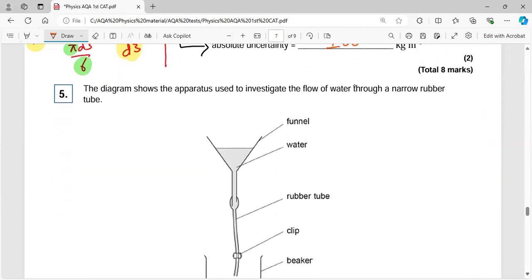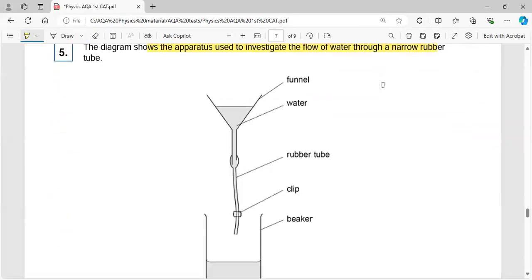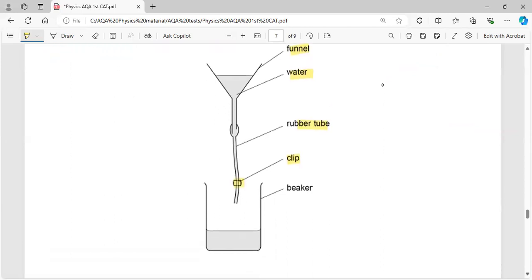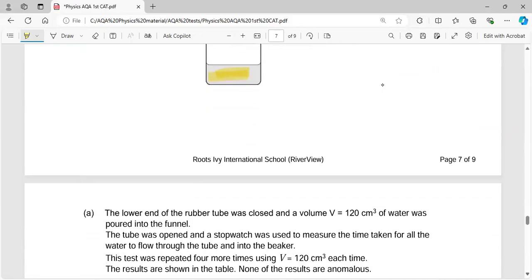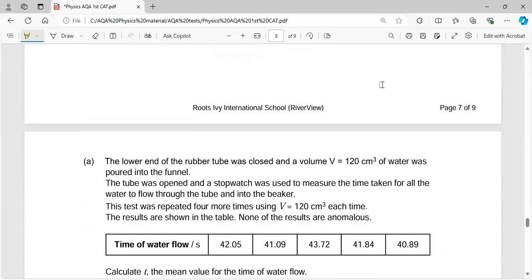Okay, moving on to question 5, which is the last question, hopefully. The diagram shows the apparatus used to investigate the flow of water through a narrow rubber tube. They fill the funnel with the water, and then there is a rubber tube and there is a clip. This is the stopper. You can stop or start the water, and that will be filling into the beaker. The lower end of the tube was closed, and a volume of 120 cm cube of water was filled into that.